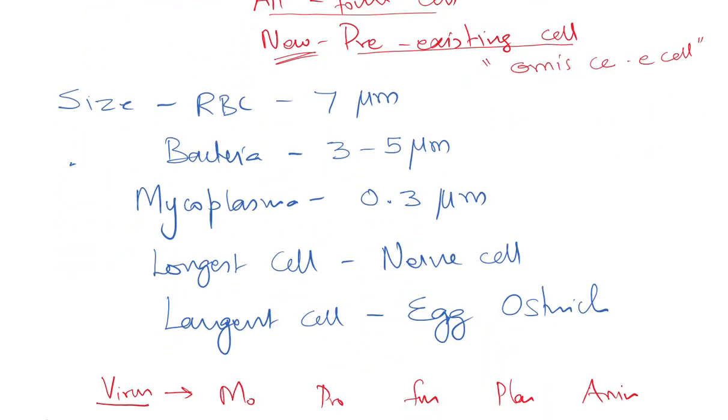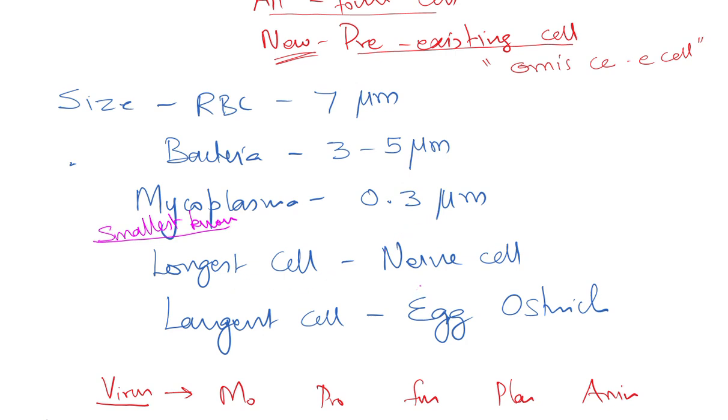Then let us take the sizes of cells. RBC measures around 7 micrometers, bacteria 3 to 5 micrometers, and mycoplasma is the smallest known cell. Kindly read one or two lines about mycoplasma. It is 0.3 micrometer.